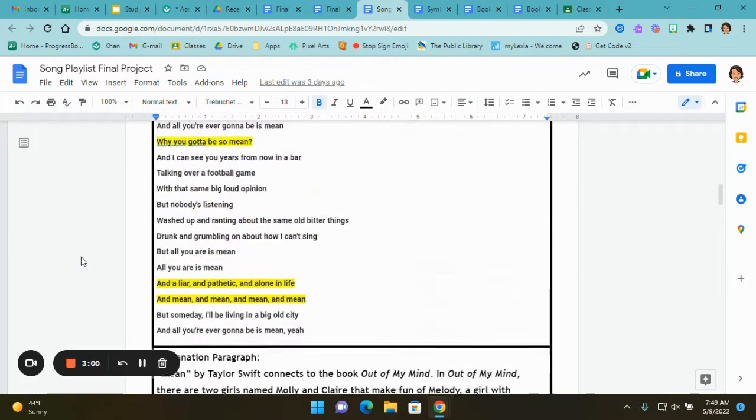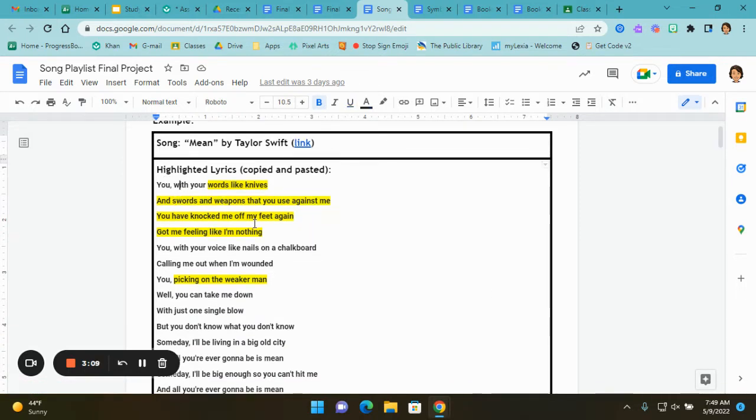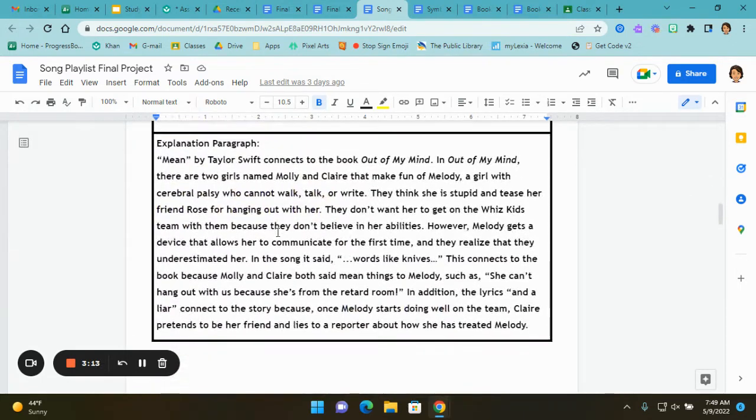So that is an example of what you'll do for song one. You'll do this 10 times. So the song I picked was Mean. I put the link to the song. I copied and pasted the lyrics and then went through and read the lyrics, highlighted the parts that connected, and then wrote a strong paragraph.